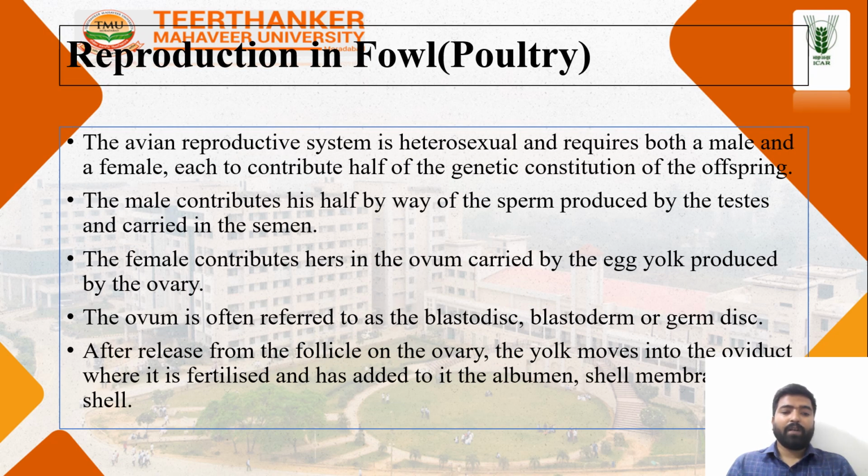Reproduction of fowl. Avian reproduction is heterosexual and requires both male and female, each contributing half of the genetic constitution of the offspring. The male contributes half by sperm produced by the testes and carried by the semen. The female contributes the ovum, carried by the egg yolk from the ovary. The ovum refers to the blastodisc, blastoderm and germ disc. After release from the follicle in the ovary, the yolk moves into the oviduct where it is fertilized and albumin is added.